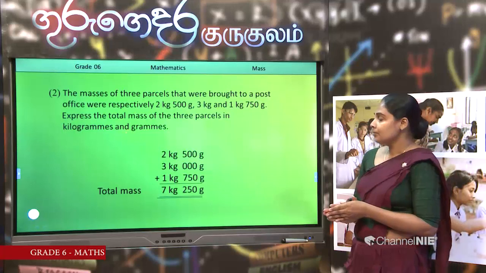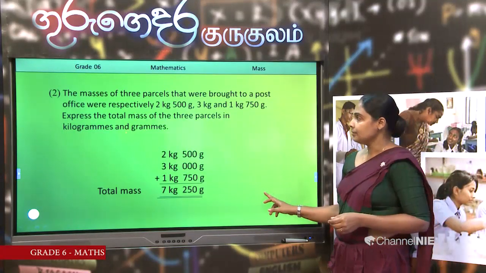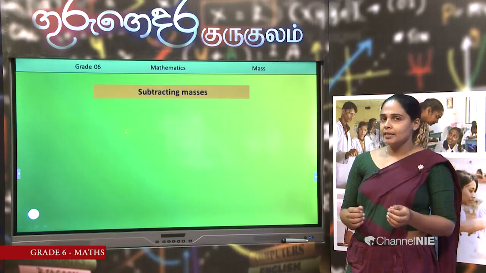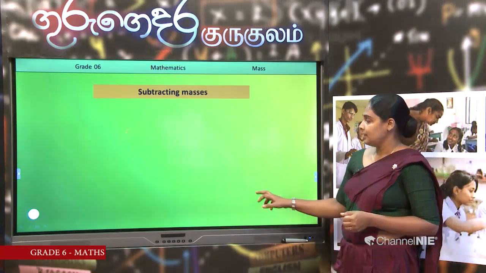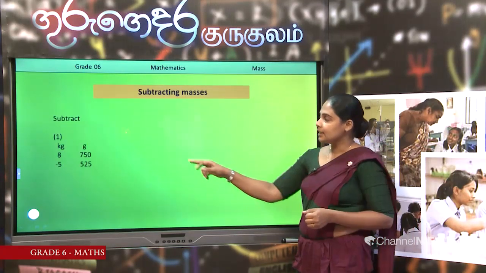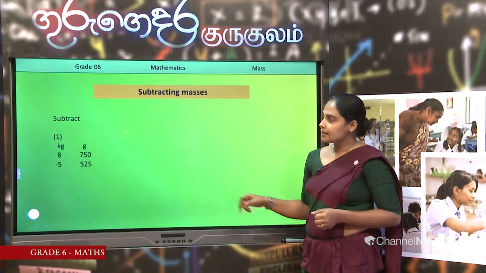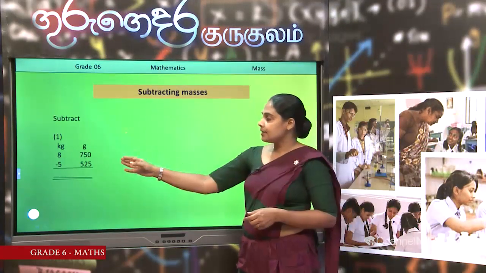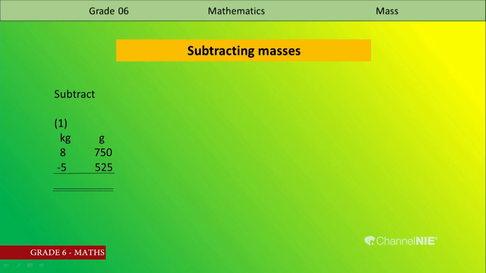Good. Now we have to subtract masses. How can we subtract numbers? It also starts with the last digit. Then let's subtract these 2 masses. Start with the last digit, the 1's place. Then there is 0. Now can we subtract 5 from 0? No. Then we should bring 1.